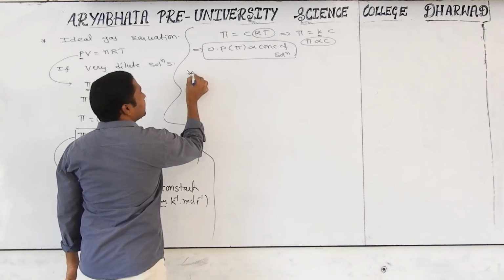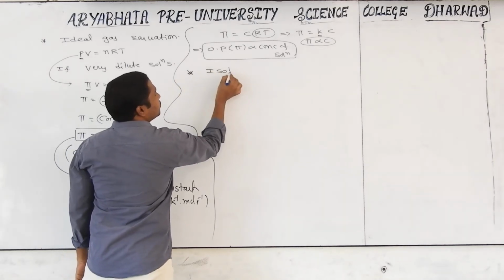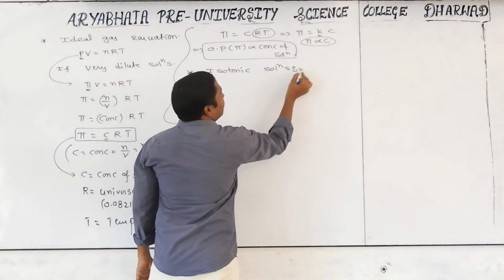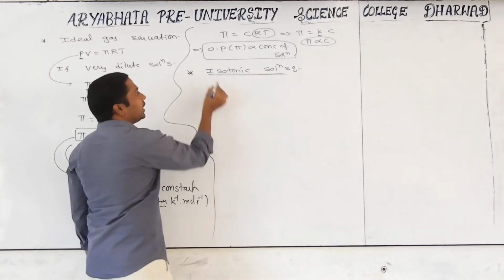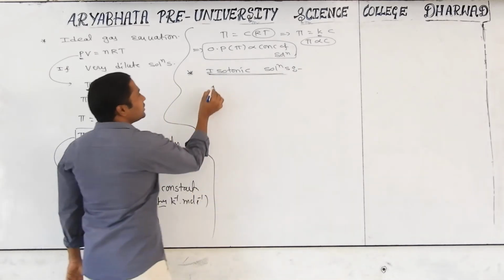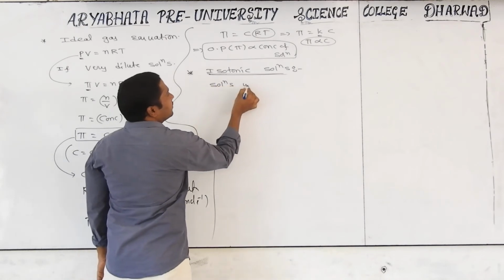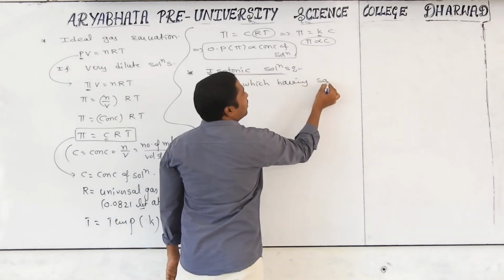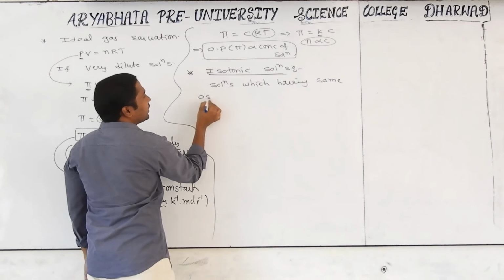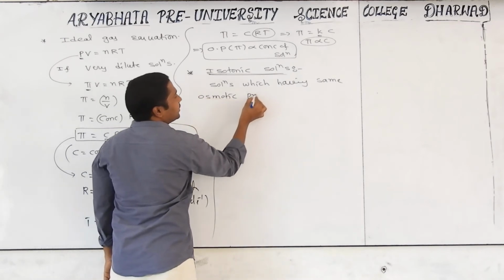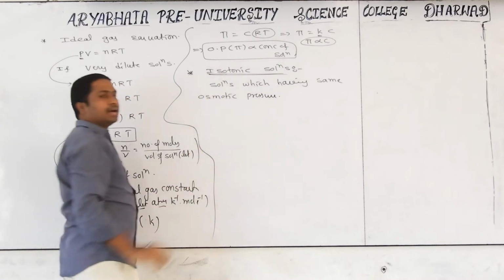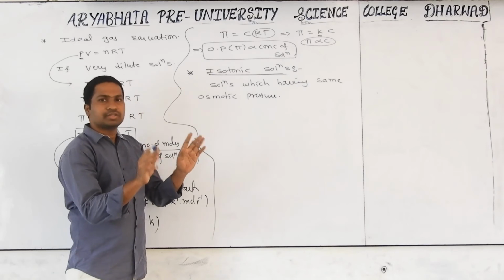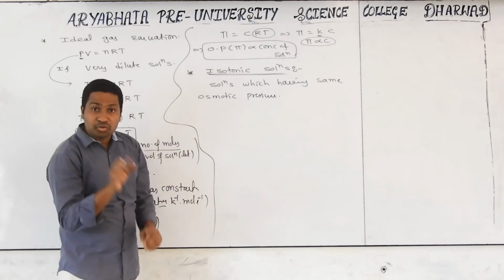First of all, I am discussing isotonic solutions. What is the meaning of isotonic? Iso means same: solutions having the same osmotic pressure are called isotonic solutions. Whatever two solutions we take, if they have the same osmotic pressure, they are called isotonic solutions.